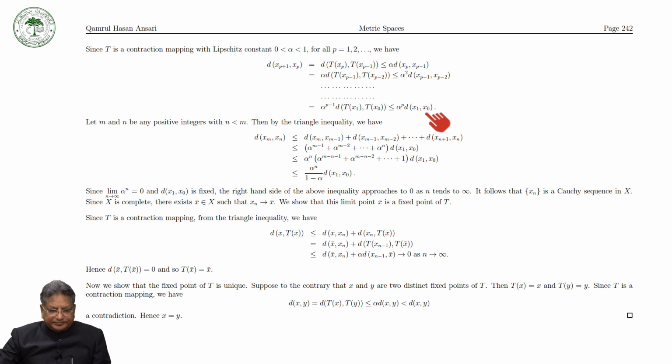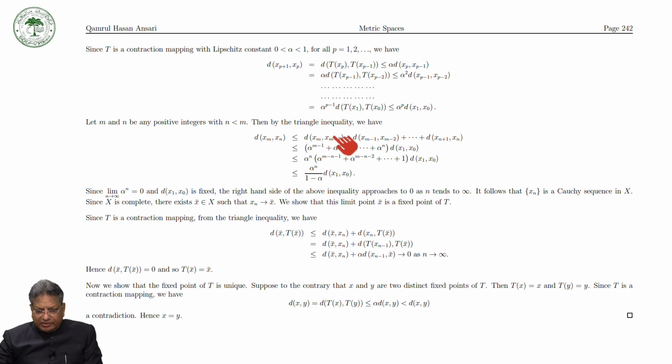Now instead of taking x_{p+1} and x_p, let's take m and n any positive integers with n less than m. Then by the triangle inequality we have d(x_m, x_n) is less than or equal to d(x_m, x_{m-1}), then d(x_{m-1}, x_{m-2}), continuing up to d(x_{n+1}, x_n).